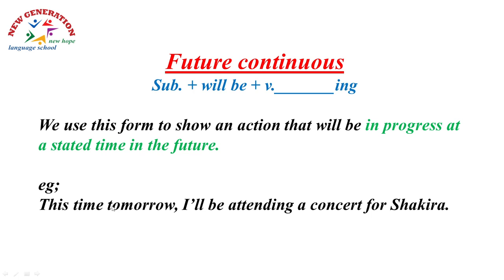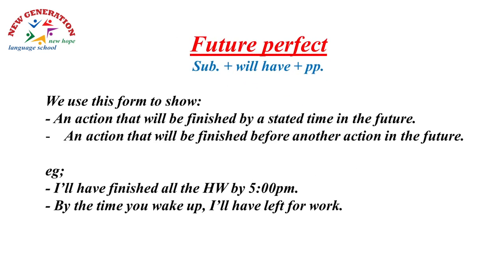Let's imagine that it's 5 o'clock right now. So I'm talking about specifically at 5 o'clock tomorrow I'll be attending a concert for Shakira. That means the concert will start before 5 and continue to a certain time after 5. That's it. But specifically at that stated time, as I said, for example, at 5 o'clock I'll be attending this concert.